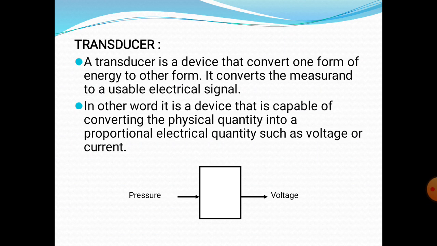And this is the diagram of a transducer. It converts pressure into voltage. That means it converts a physical quantity into an electrical quantity.